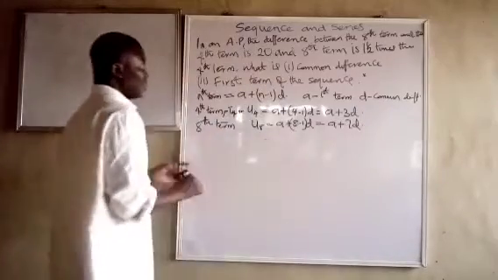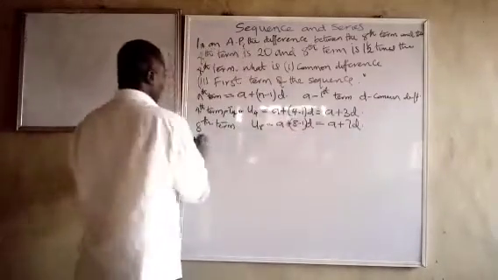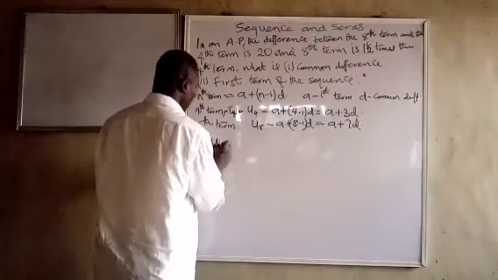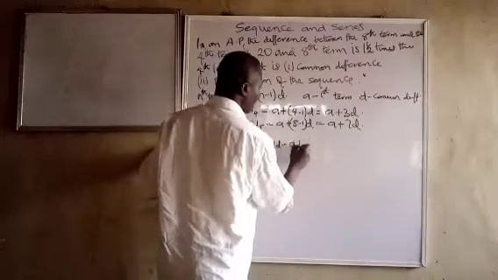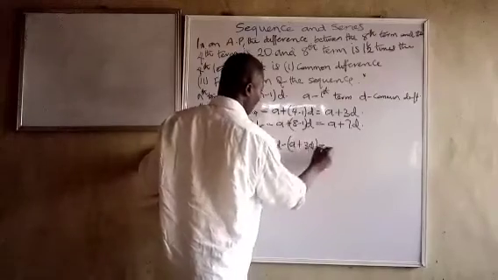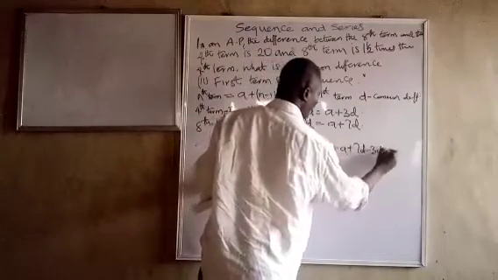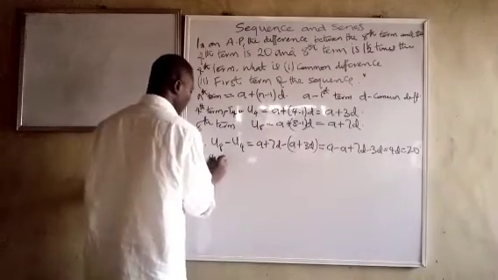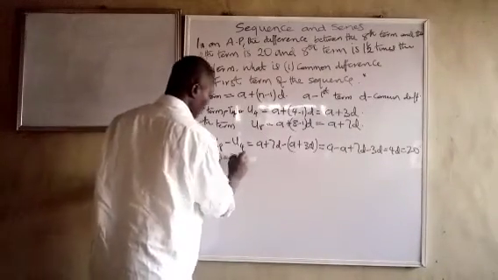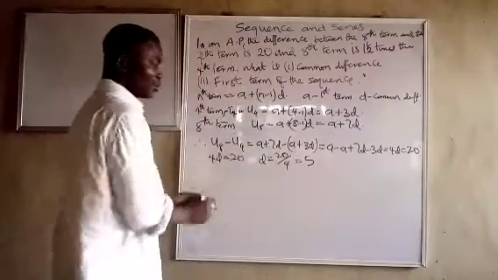You can see, very straightforward. I have been told that the difference between them is 20. Therefore, U8 minus U4 is equal to (A plus 7D) minus (A plus 3D). This is equal to A minus A plus 7D minus 3D, and I have been told this one is equal to 20. So 4D equals 20, D equals 20 over 4. So the common difference is equal to 5.